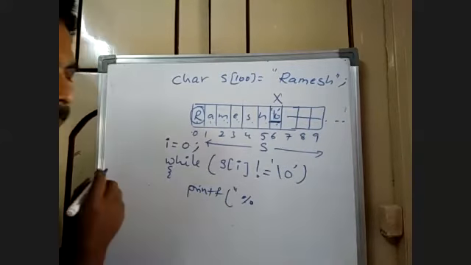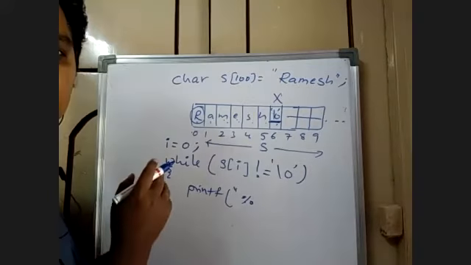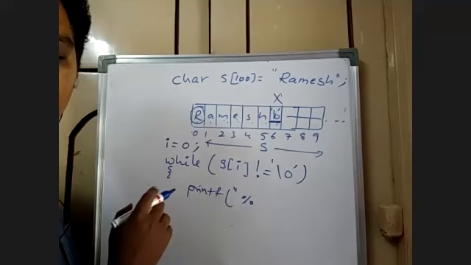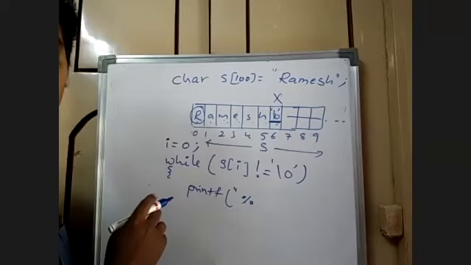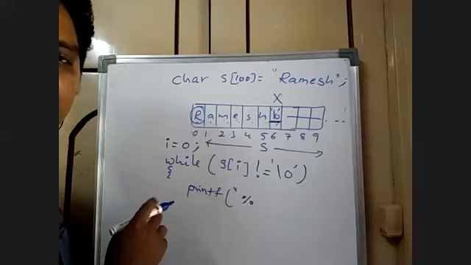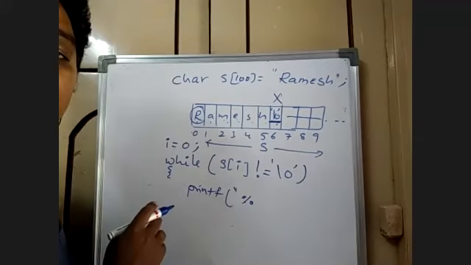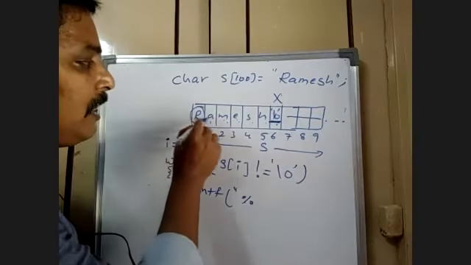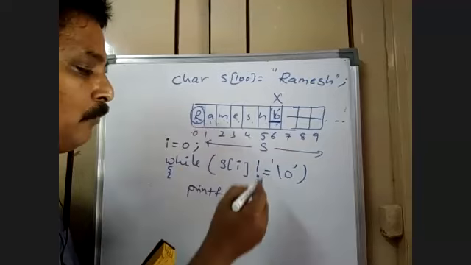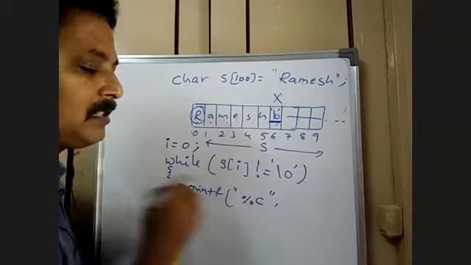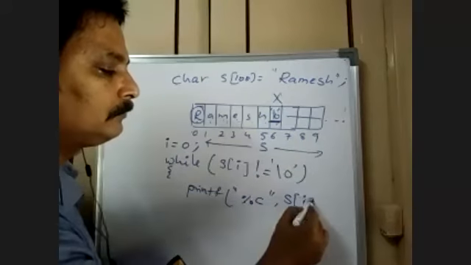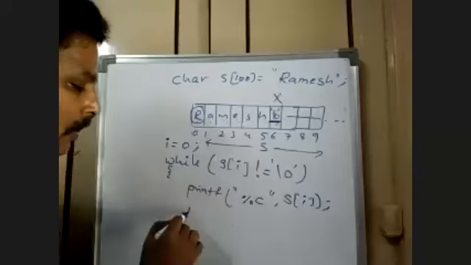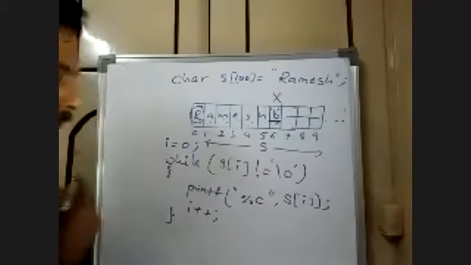What should I write here? Am I printing a string or am I printing a character? I'm taking letter by letter here, one letter at a time. When one letter at a time is there, then percentage c only. Then I go for I plus plus.